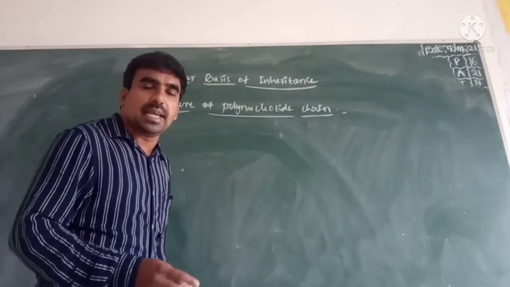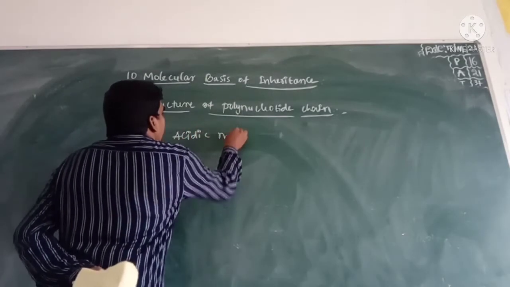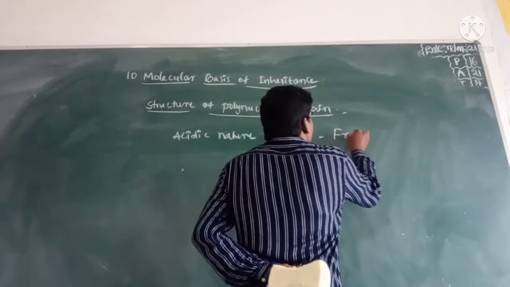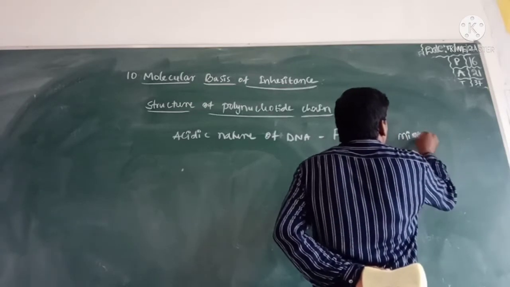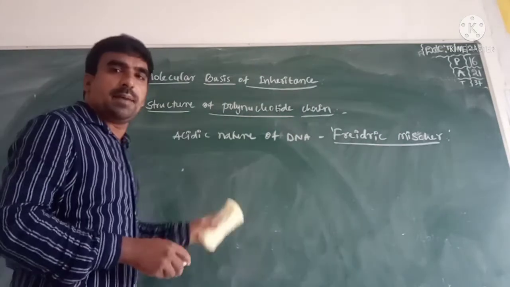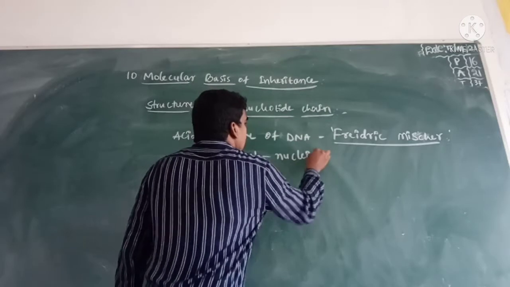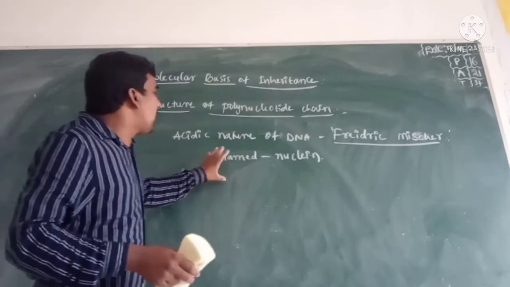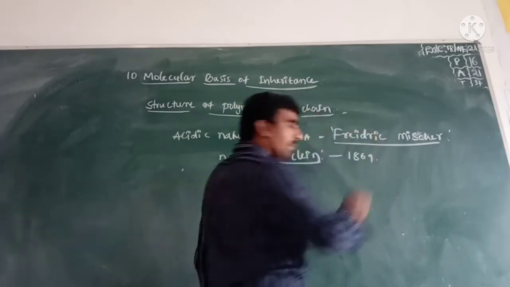First, the acidic nature of DNA was discovered by Friedrich Miescher, and he named the DNA nuclein, in 1869.